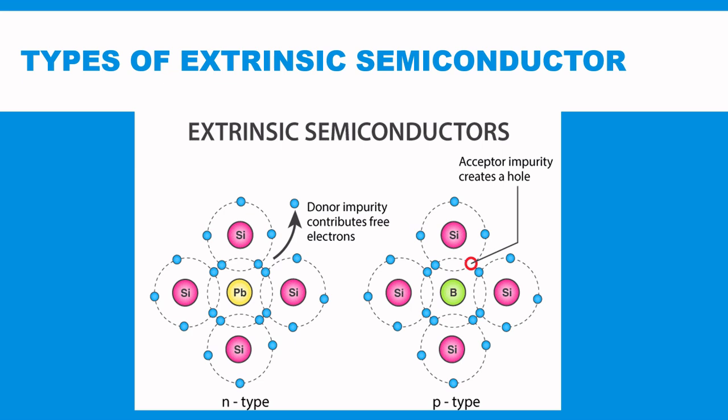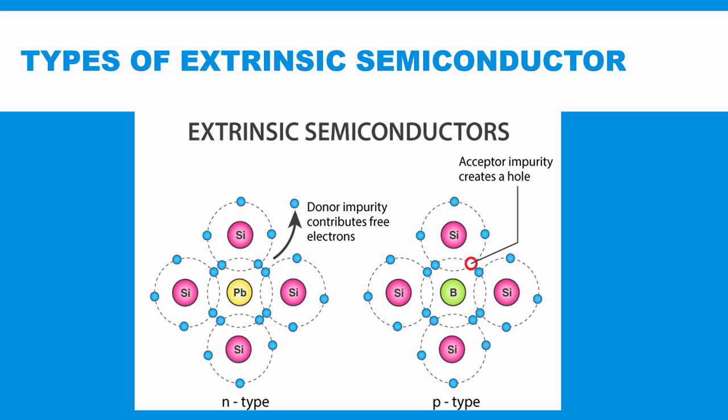In such materials, the holes are the charge carriers and such semiconductors are termed P type of semiconductor. Thus, we can say that the acceptor impurity creates a hole and therefore it is called P type of semiconductor.